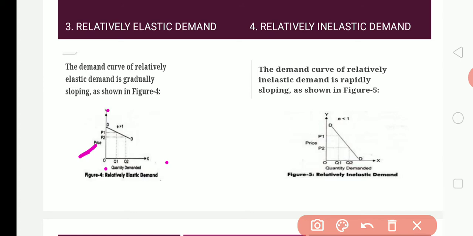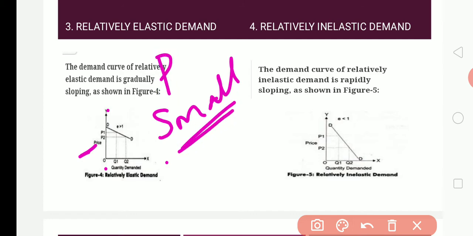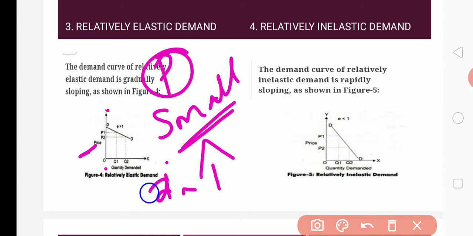And here the price elasticity of demand is such that when the price is decreased by a smaller proportion, a smaller percentage, the demand by the people will increase more. So relatively, when we compare the price and the demand, there is a relatively small change in price.